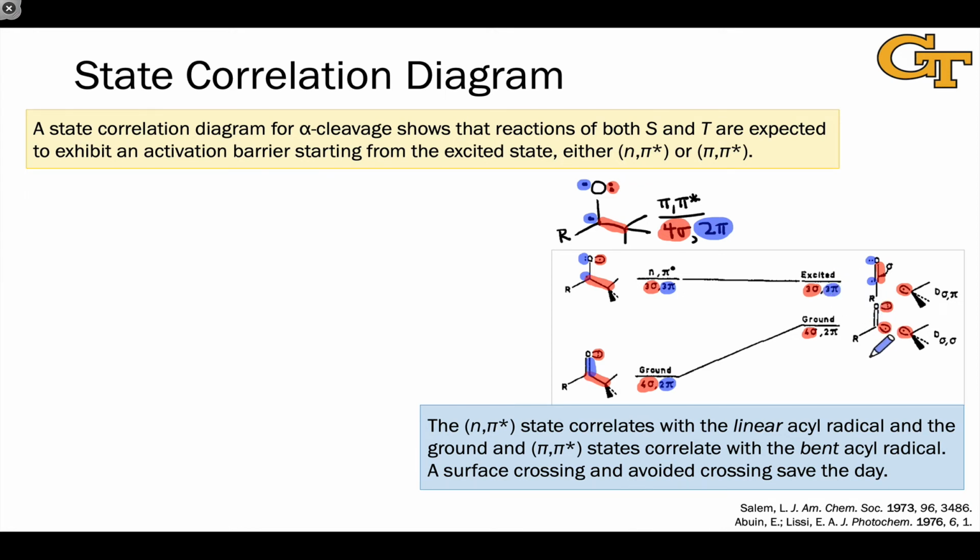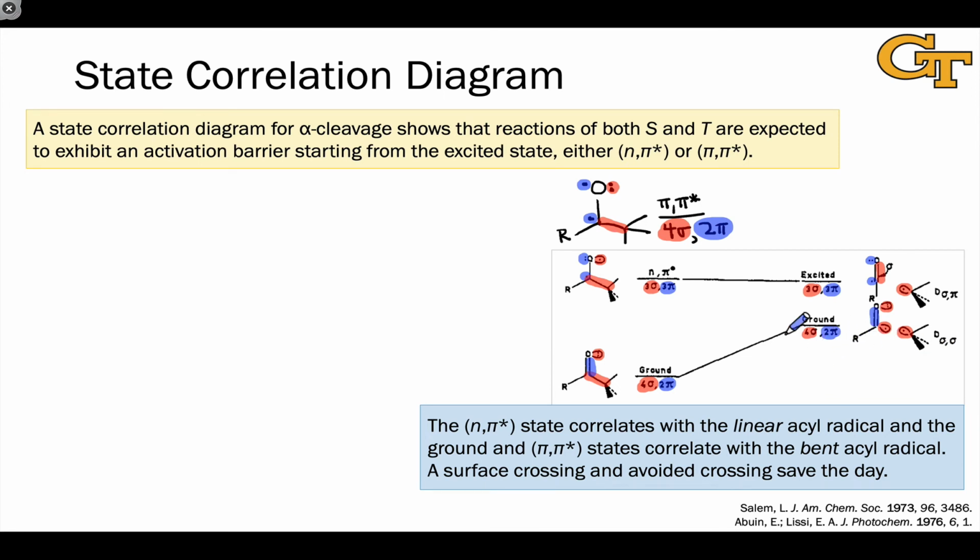And if we now count pi electrons in the bent acyl radical situation, we've got a pair right here in the carbon-oxygen pi bond for a total of 2 pi electrons there. And now to correlate the states with each other, we simply look at where the numbers match. We've got 4 sigma and 2 pi in the ground state. This correlates with the bent acyl radical situation with 4 sigma electrons and 2 pi electrons in the ground state